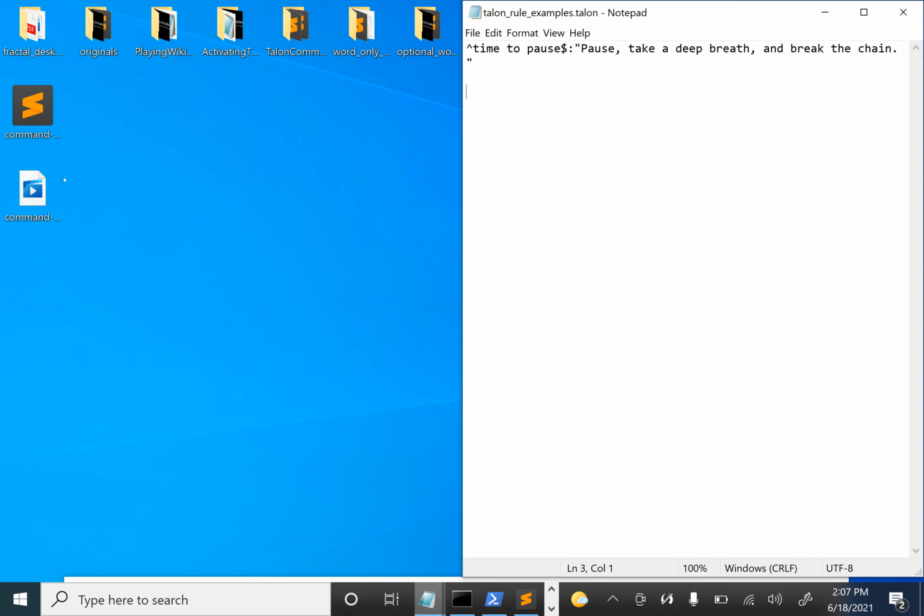Now I have a command that has anchors. It's time to test it. When I say time to pause with a pause both at the beginning and the end, it should print out pause, take a deep breath, and break the chain. When I say I'm in the middle of a sentence and it's time to pause, nothing should happen because I said the it's time to pause in the middle of a sentence.